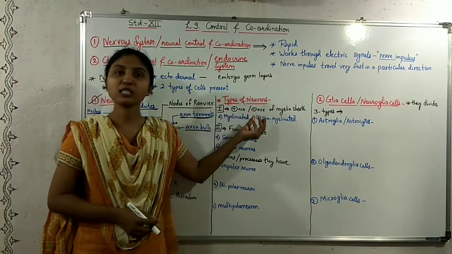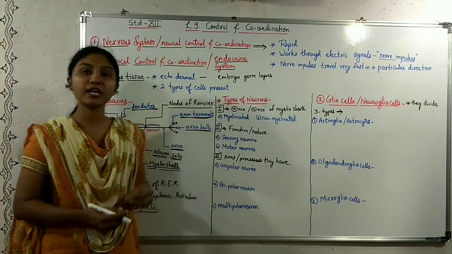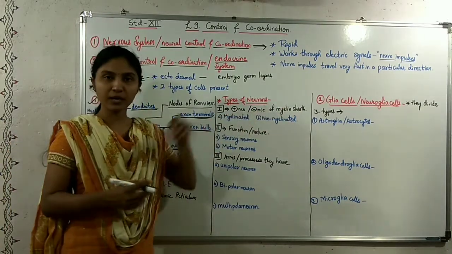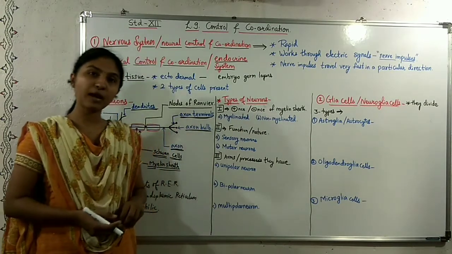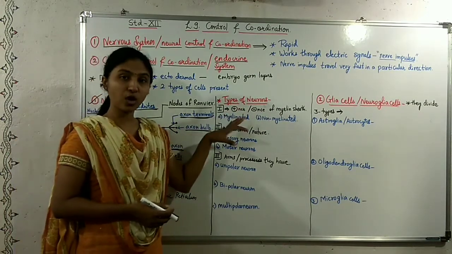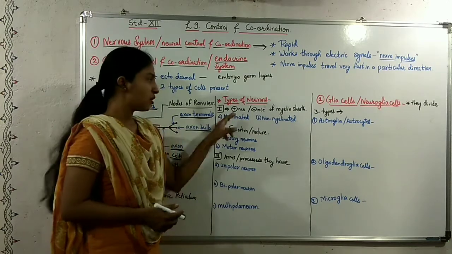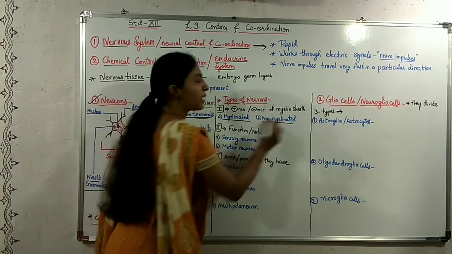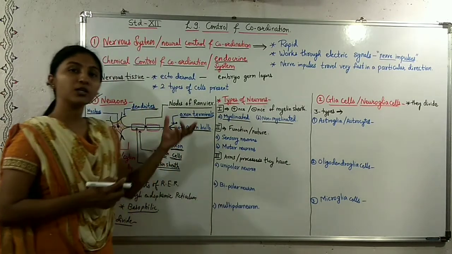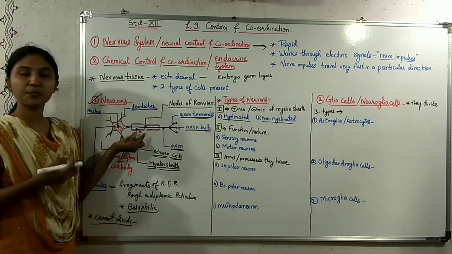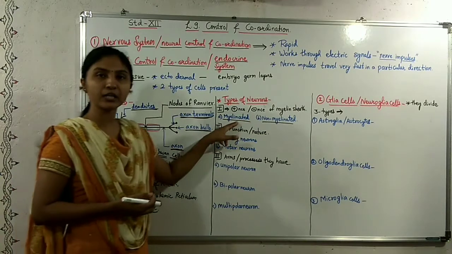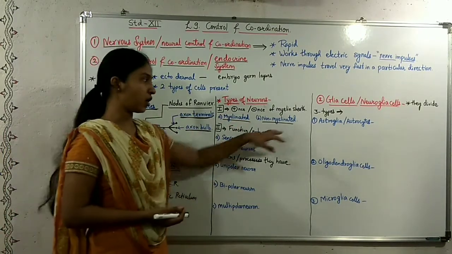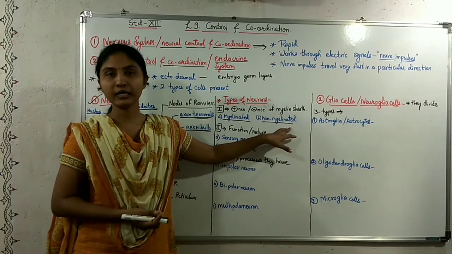First, they are classified on the basis of the presence or absence of the myelin sheath, into two types: myelinated and non-myelinated neurons. The neurons in which the myelin sheath is present are called myelinated neurons, and the neurons in which the myelin sheath is absent are called non-myelinated neurons.